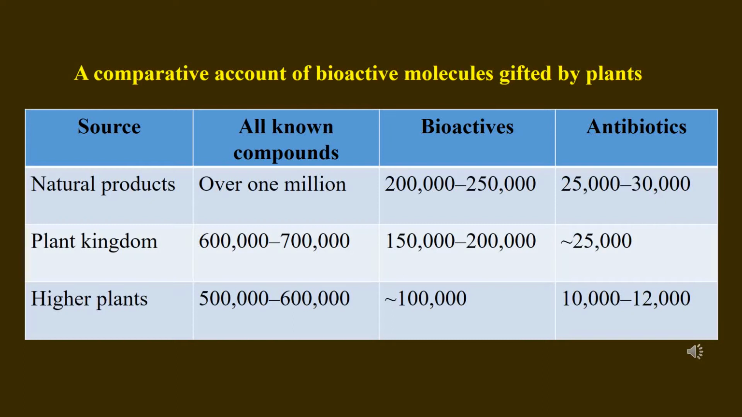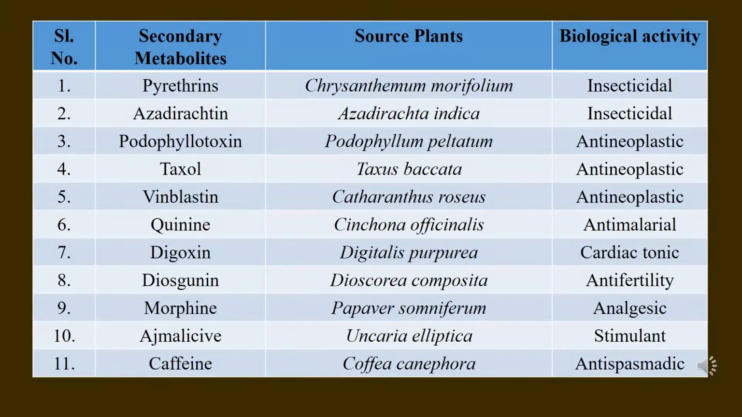Here is a comparative account of total natural products present in the world and the part contributed by the plant kingdom as well as higher plants. Here is a list of secondary metabolites and their respective source plants as well as their biological activities.